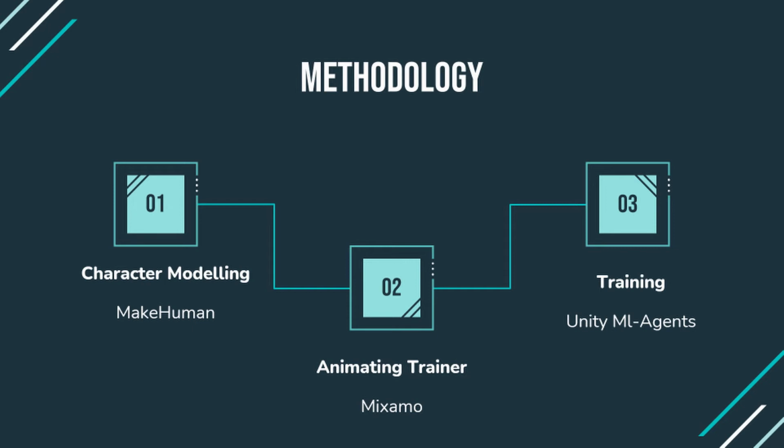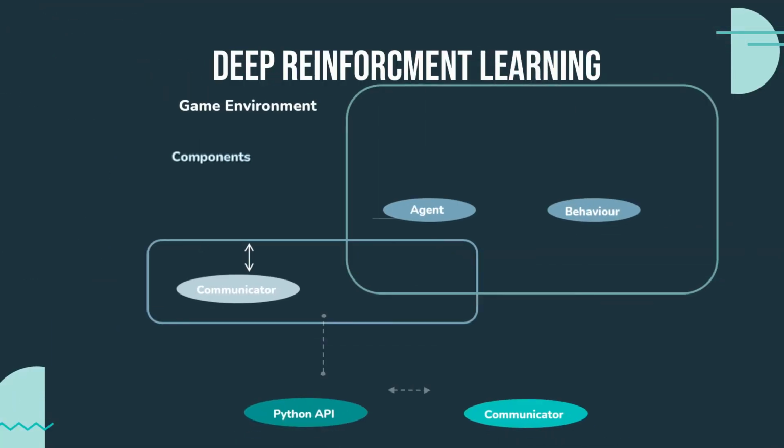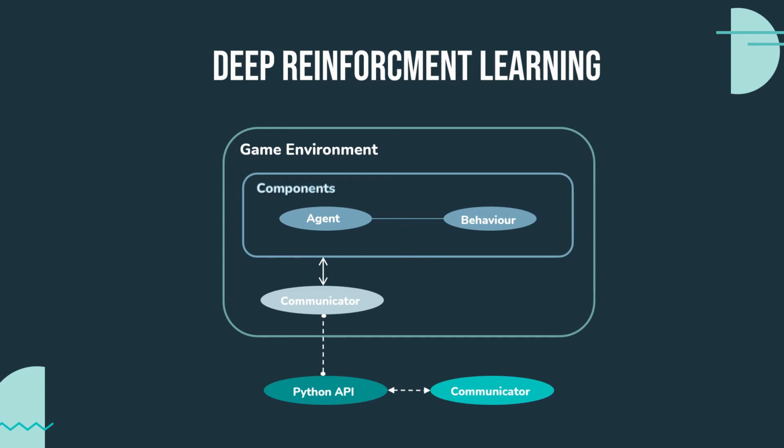In deep reinforcement learning, the agent is rewarded for actions that achieve the target outcomes and penalized otherwise. The Machine Learning Agents toolkit aids the implementation of deep reinforcement learning by communicating the observations obtained from the game environment with the Python API outside of Unity. The Python API interfaces with Python trainers that contain machine learning algorithms.